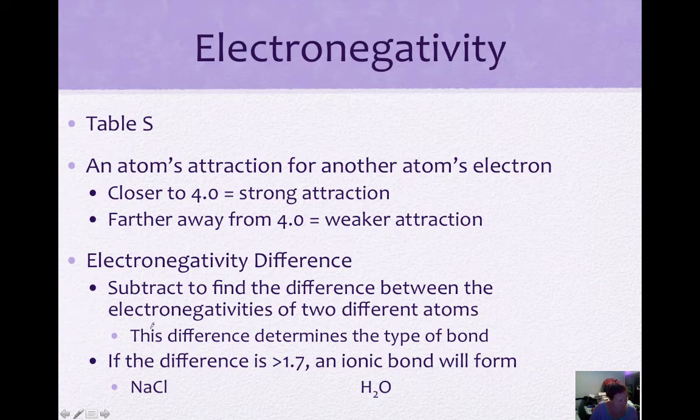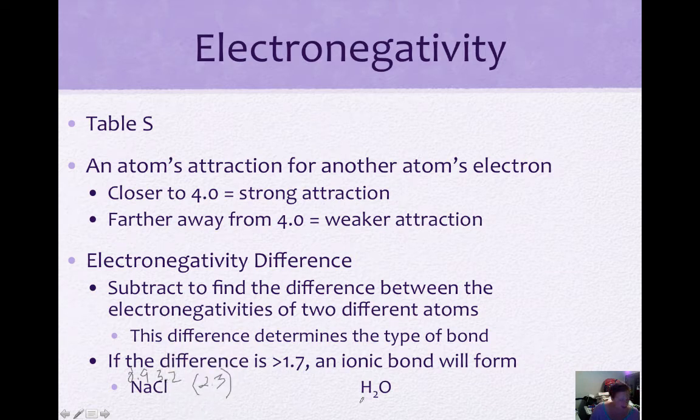Sodium has an electronegativity from Table S on page 10 of 0.9, and chlorine has an electronegativity of 3.2. If you subtract 3.2 and 0.9, we get an electronegativity difference of 2.3. This is greater than 1.7, so therefore we'd have an ionic bond.